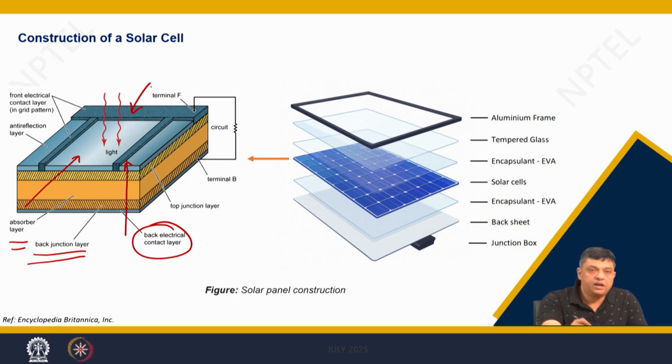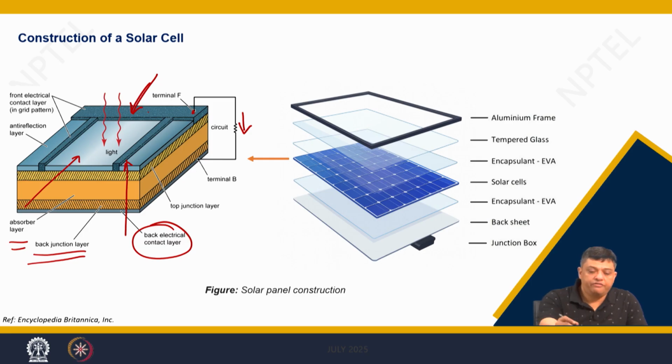This is the bus bar where the fingers are connected, so that you can take all the electrons collected on the top surface, and then when they move through the external circuit, that gives you the current.